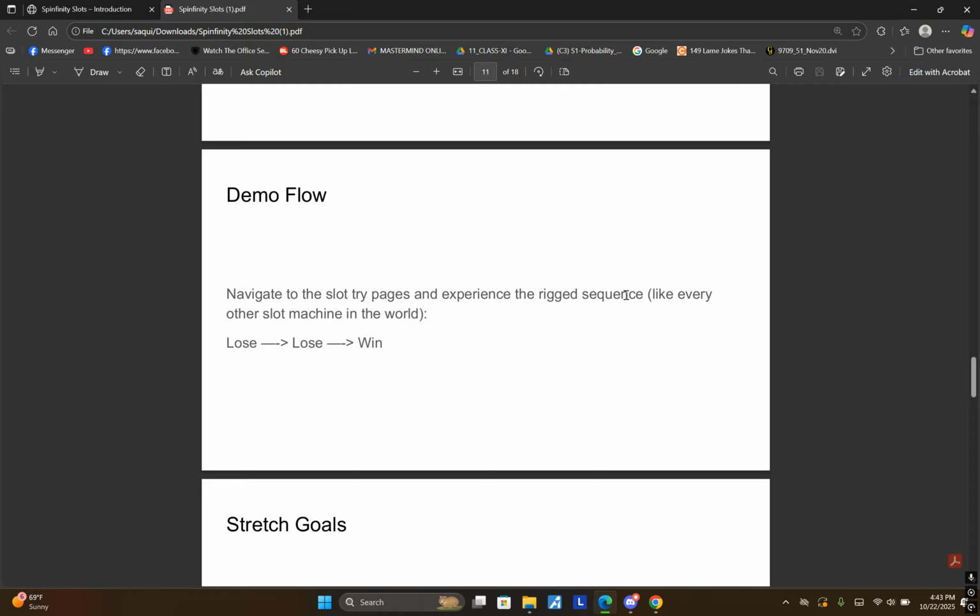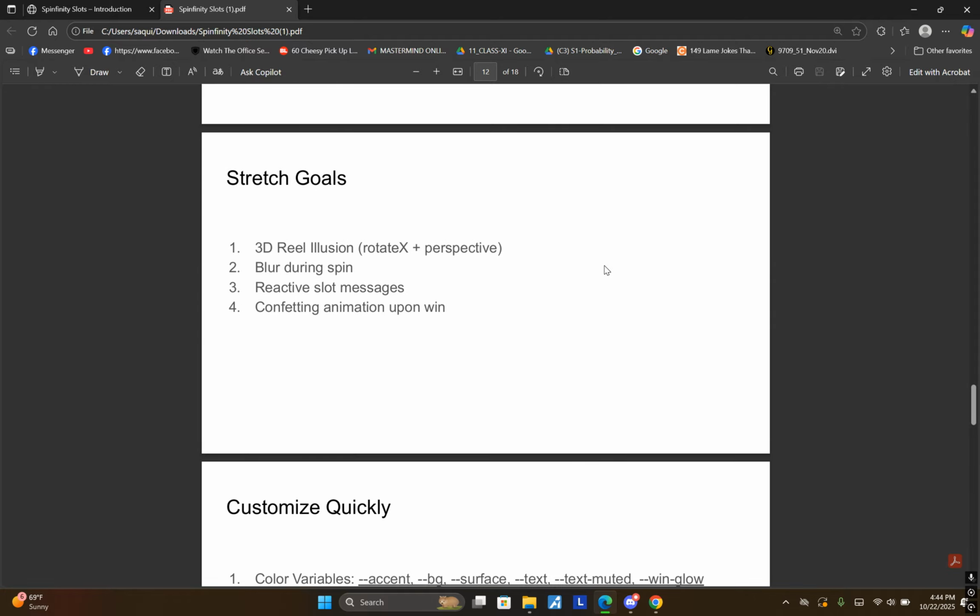When you hit spin, the reel blurs and it rotates. As they stop left to right, the message bar updates, and when you win, you get a confetti animation and a glowing pay line. It's a small touch, but it makes it more promising and more rewarding when you win. You can go down to the stretch goals.